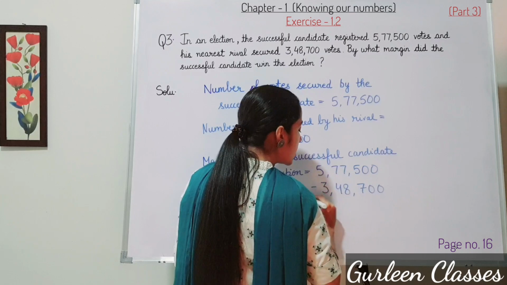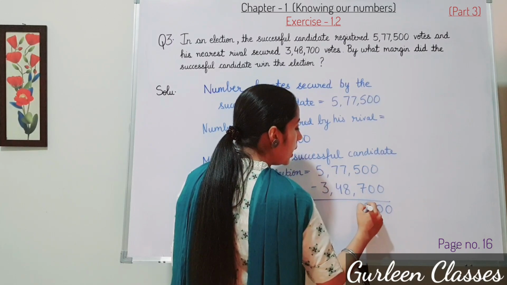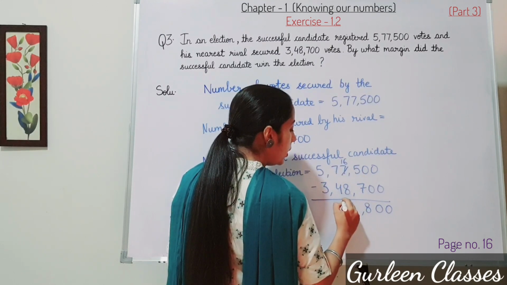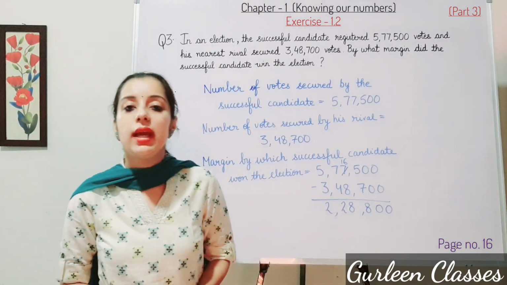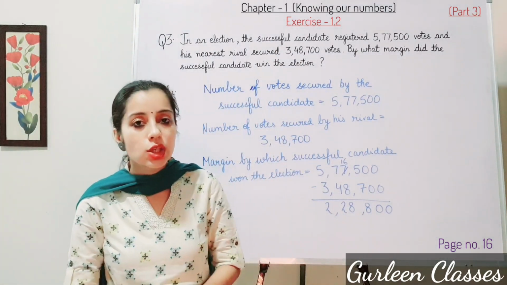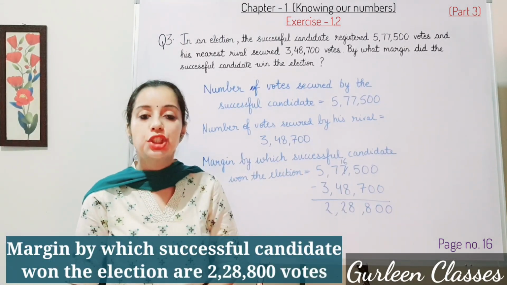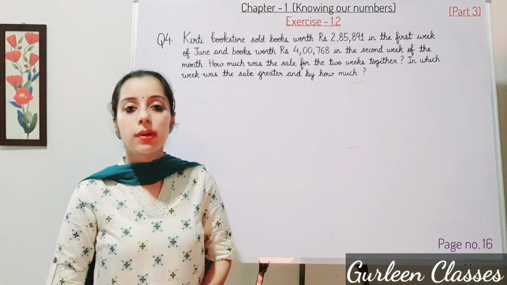3,48,700. So let us subtract 0, 0, 8. So it will be 6, 16, 8. Then 2, 2. 2,28,800 votes. At last you will write margin by which successful candidate won the election are 2,28,800 votes.